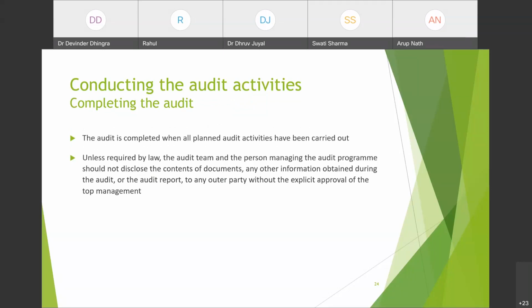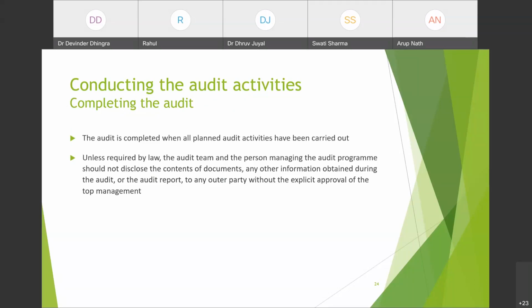Next is completing the audit. The audit is completed when all planned audit activities have been carried out. Whatever activities have been planned, once they are done, then the audit is completed. That means any planned activity should not be missed.